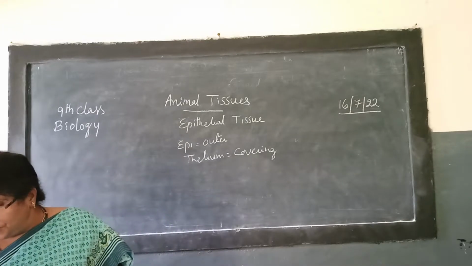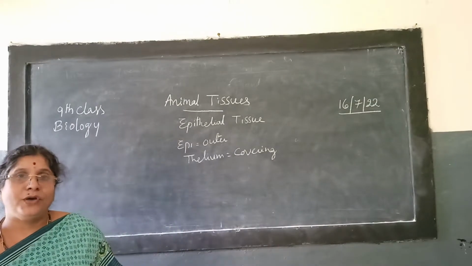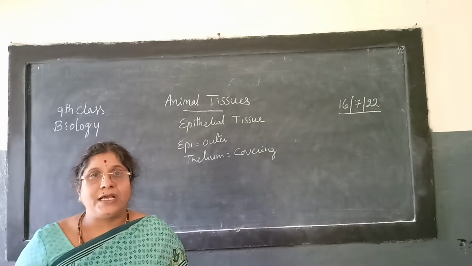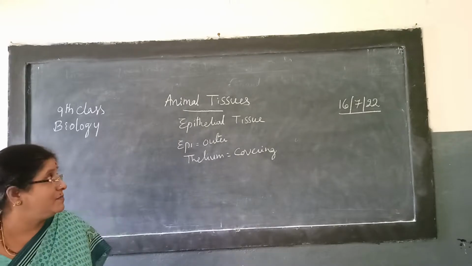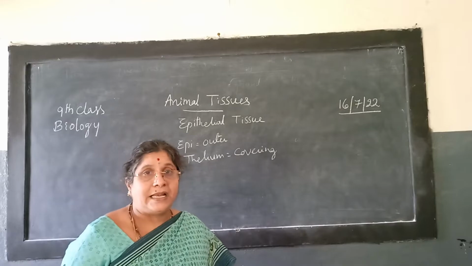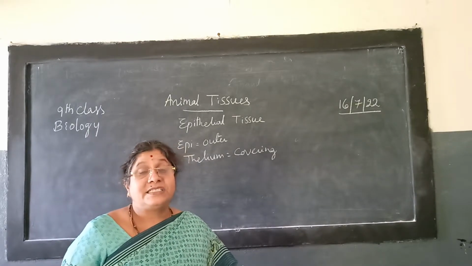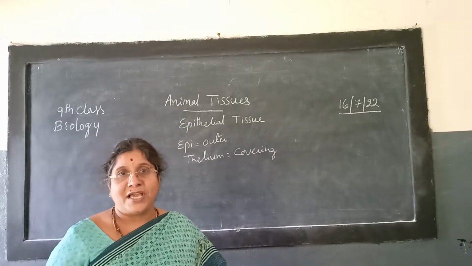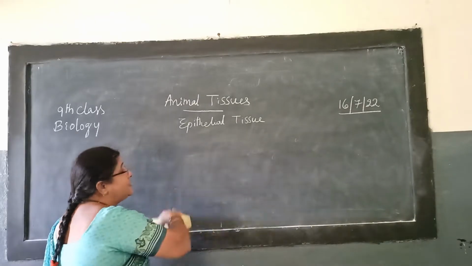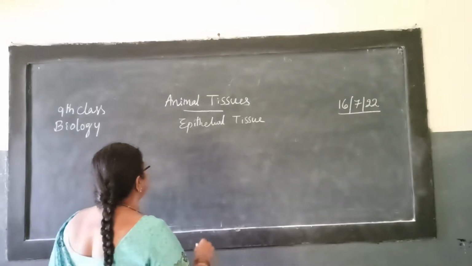And this epithelial tissue is present in the lining of tubules, lining of alveoli, and lining of the mouth or lining of the esophagus. Like that, in different parts we are going to observe this epithelial tissue. It helps in performing different functions, and the structure is also a little bit different. So according to that, we have this epithelial tissue in different types. The different types of epithelial tissue we are going to learn now.